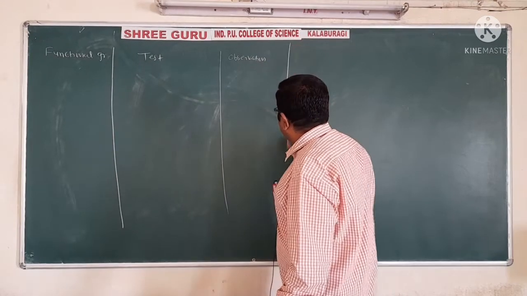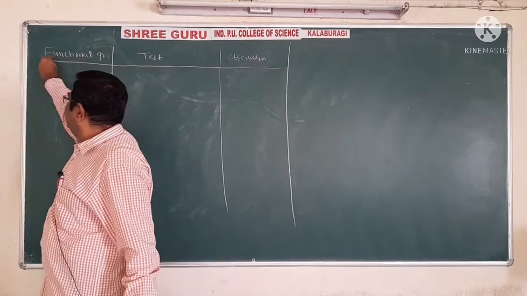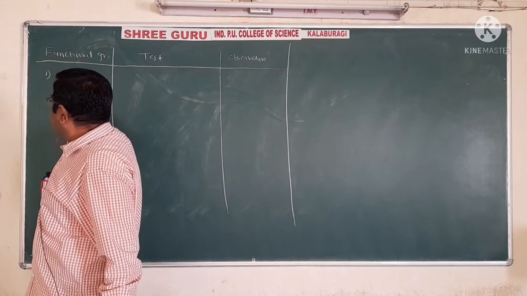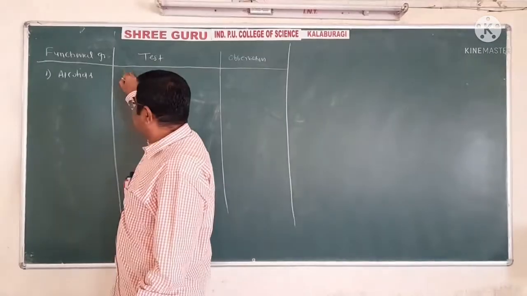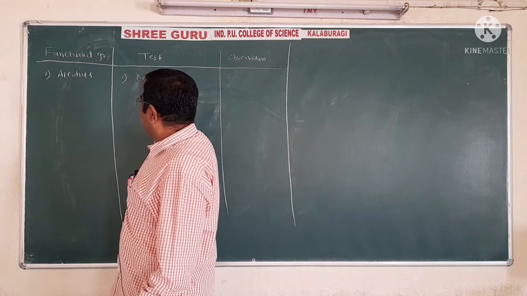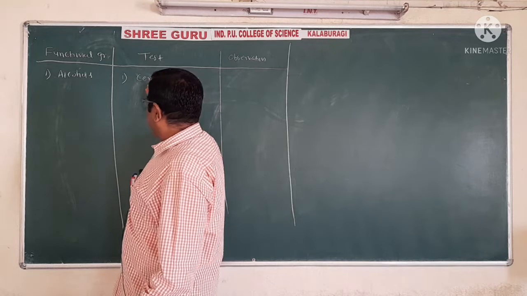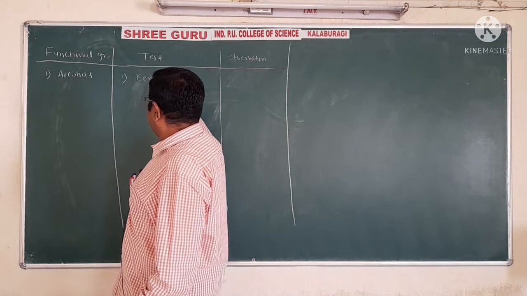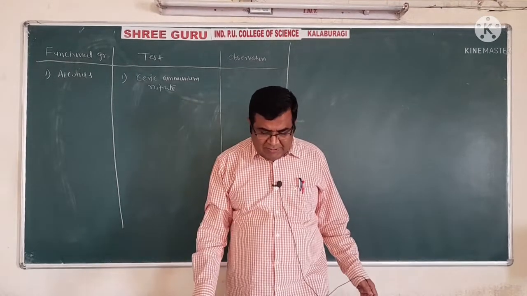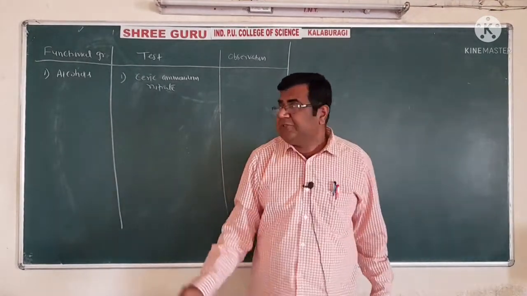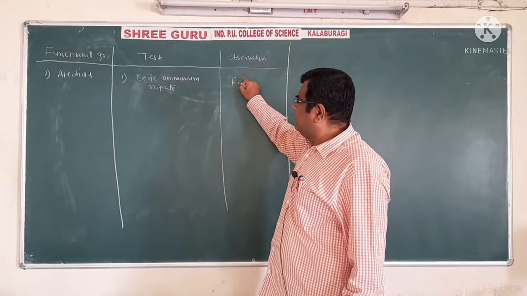So first we start with the alcohol, or we call it alcohols. In the alcohols, the first will be the ceric ammonium nitrate test. The ceric ammonium nitrate test is required for alcohol, and when it is treated with alcohol, we get red color.